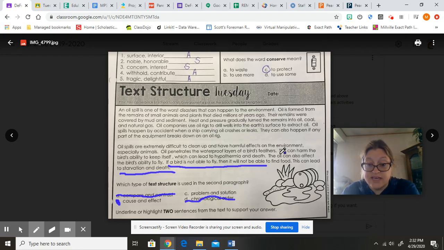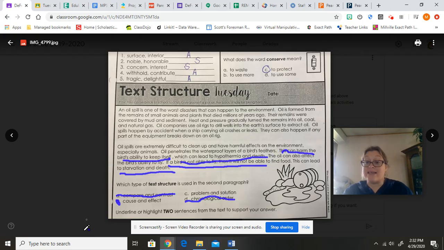And the other sentence is, if the oil gets on the feathers and the bird doesn't have the ability to keep itself warm, what's the cause? It can lead to hypothermia and death. Okay, so that is a cause and effect paragraph, and we've underlined our two bits of text evidence to support that it's cause and effect.